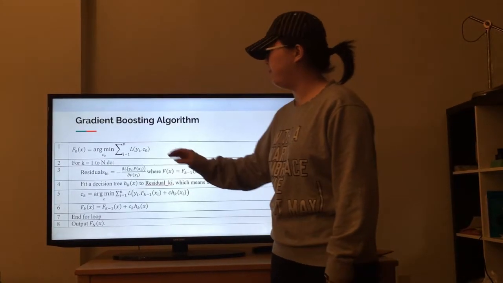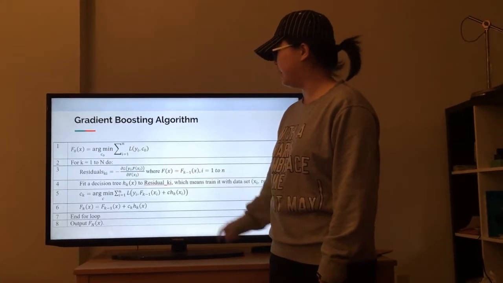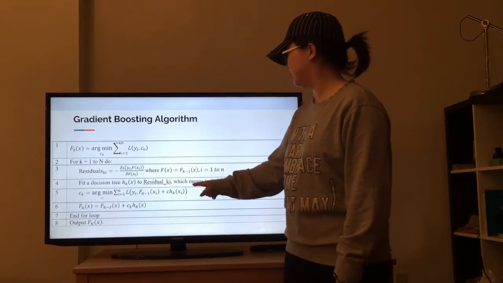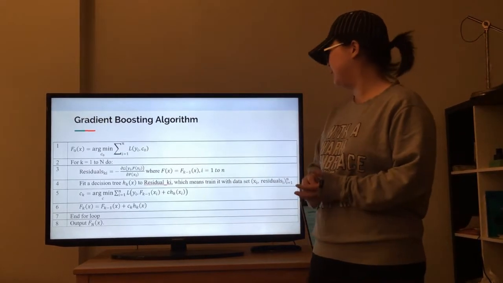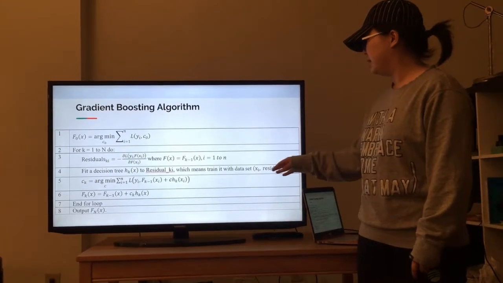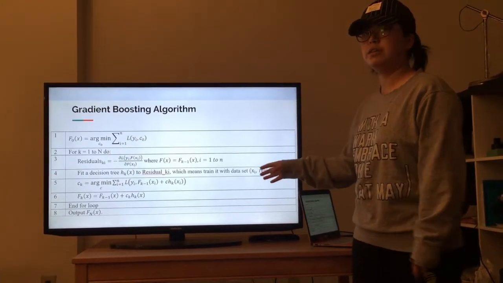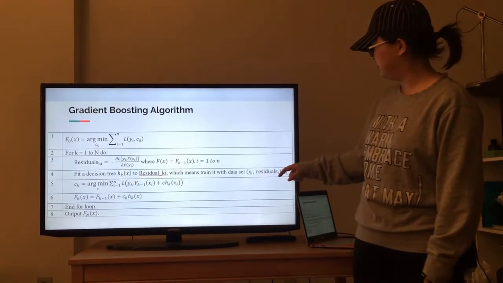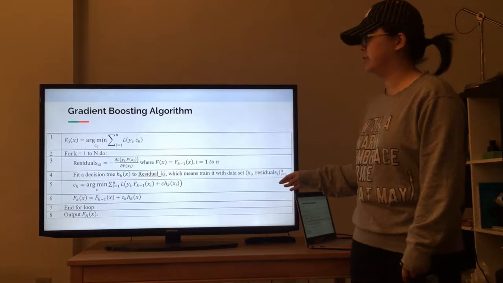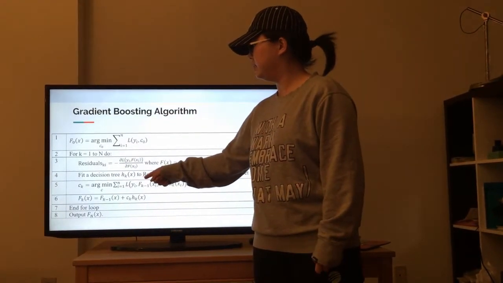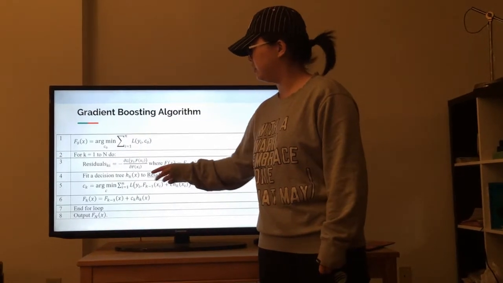Then we have to fit a decision tree to the scheduled residuals, which means we train it with a new training data set where the xi are the original xi's and the y's become the scheduled residuals. Then we have to find the kth stage coefficient c.